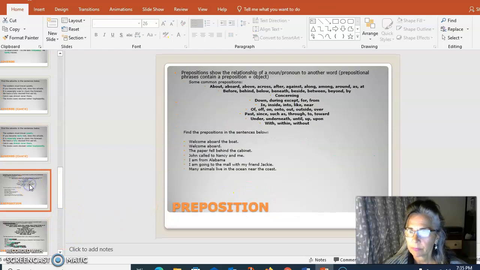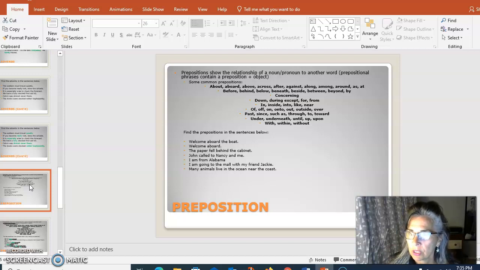Okay. Moving along now to prepositions. It's hard to get out of the verb mentality. Here we are moving along to prepositions. Prepositions do not show action, so do not associate them with verbs. They show direction or relationship to an object. It also always has to be relationship to an object.